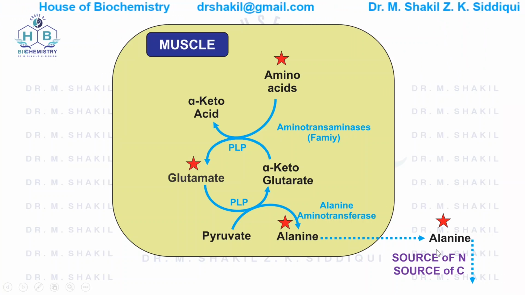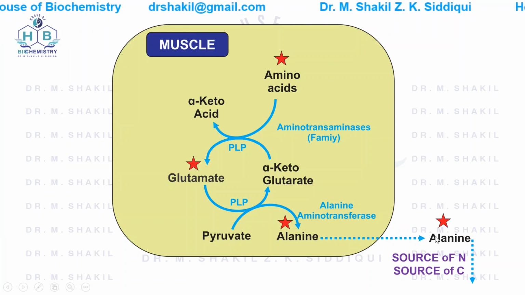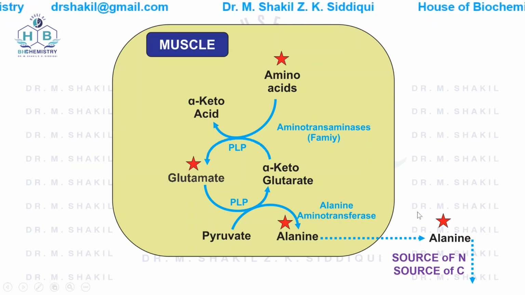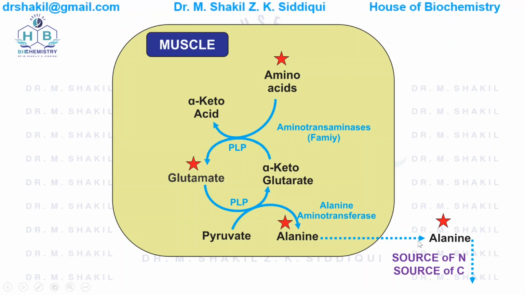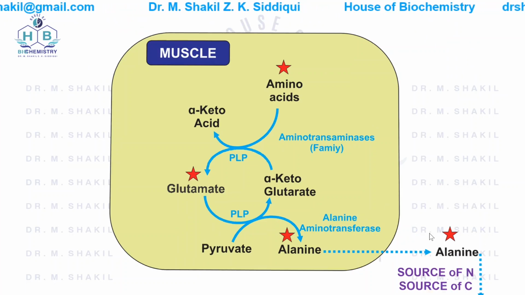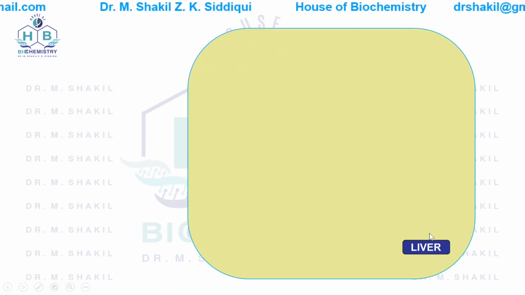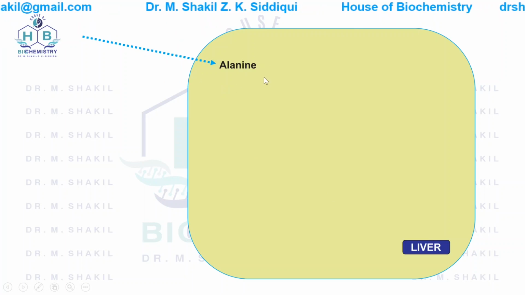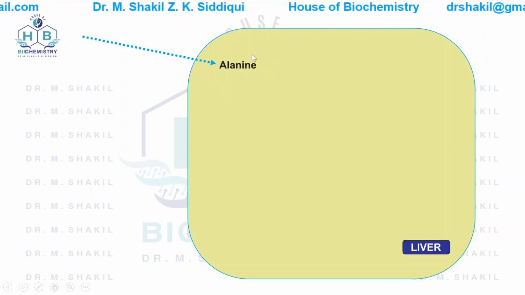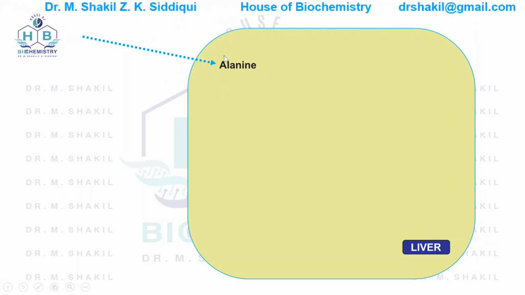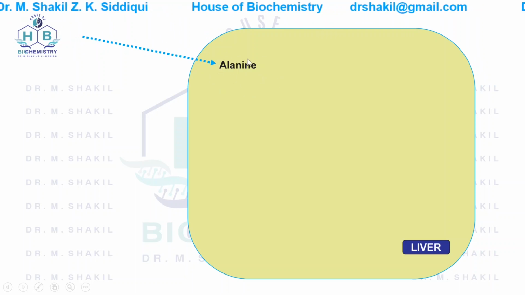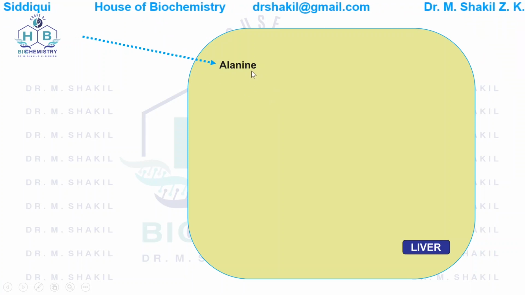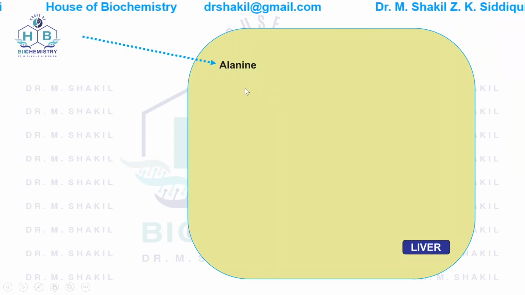Now this alanine does not change the pH of the blood because it is a neutral amino acid. Now the alanine formed is transferred into the liver. This alanine brought into the liver is the source of nitrogen and source of carbon. Nitrogen is disposed of as urea and the carbon is used as a source of fuel or energy.